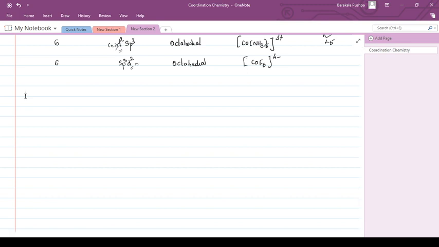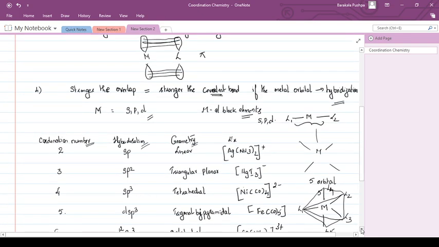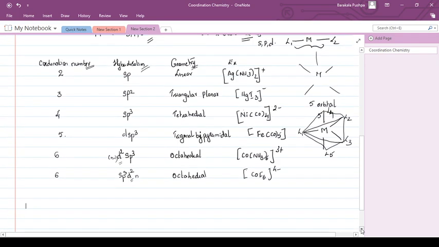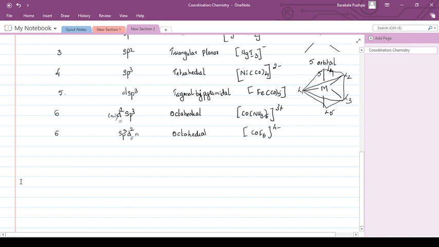Coordination number 4 means, as all of you know, it can be tetrahedral. Now the valence bond theory says that it is a tetrahedral shape, but in later theories you will know that it is not only a tetrahedral shape, there is a possibility for square planar also. So we will be seeing how valence bond theory can be applied to different types of complexes. Now we will see when this theory is applied to tetrahedral complexes.